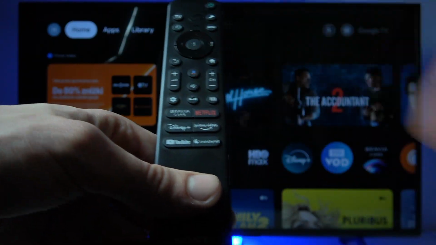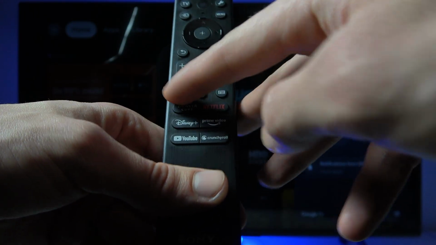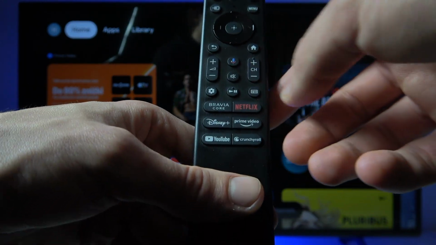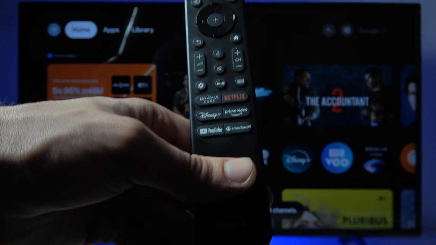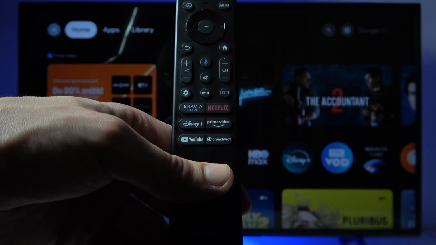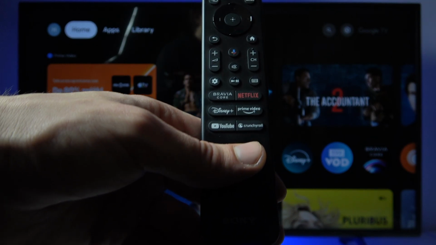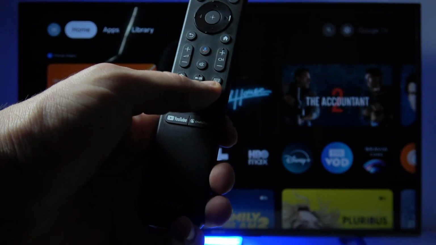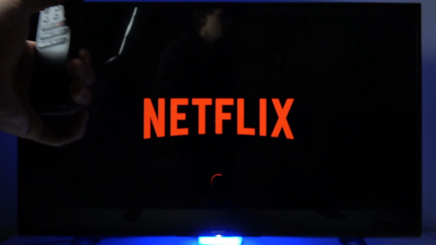Now here we have the Google settings button. Here we have the play pause button for the media, and here we have the channel info button. So when you're in TV mode you can see the info about your current channel. Now below we have, of course, the buttons that will transfer us quickly to different streaming platforms.